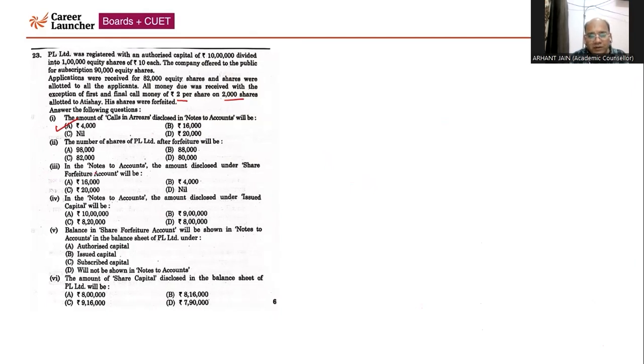Now, with respect to part B, the number of shares of PL Limited after forfeiture. The company has received applications only for 82,000, and after forfeiture, since 2,000 shares were forfeited due to non-payment of final call money by Atish, 80,000 will be the number of shares after forfeiture. Accordingly, option D will be the correct answer.